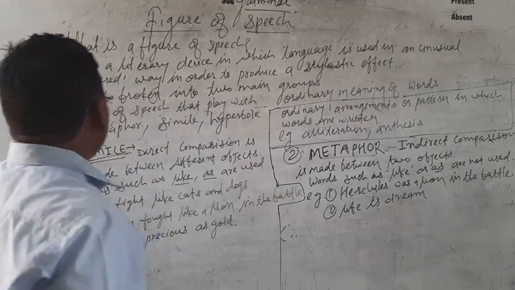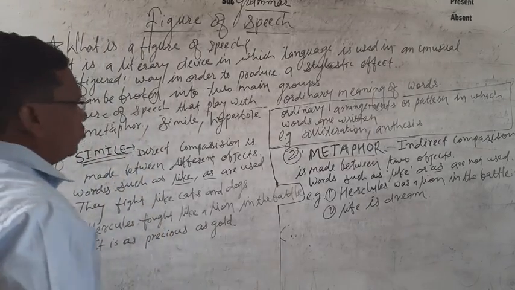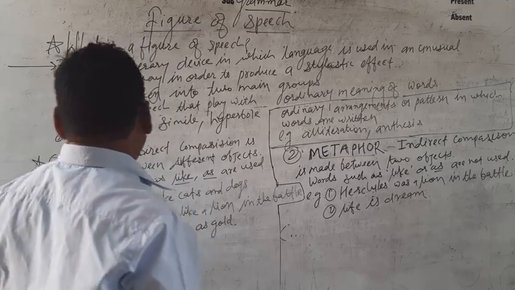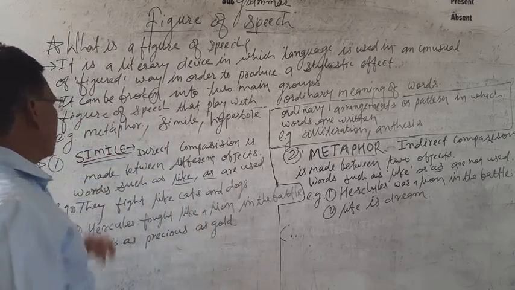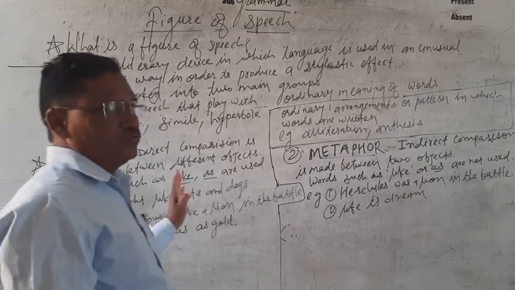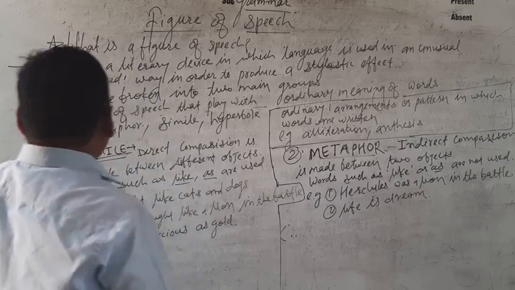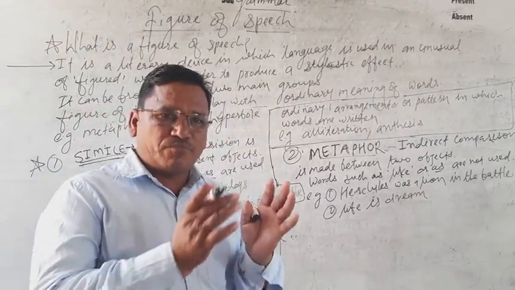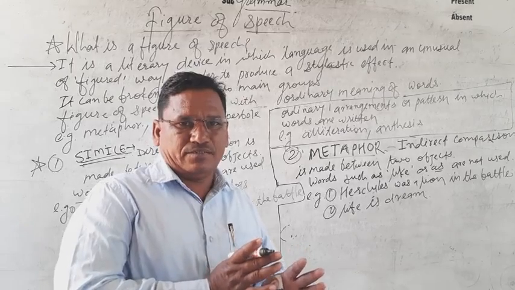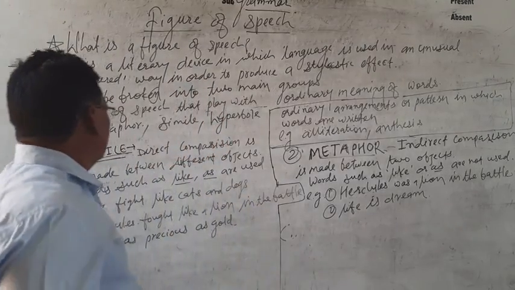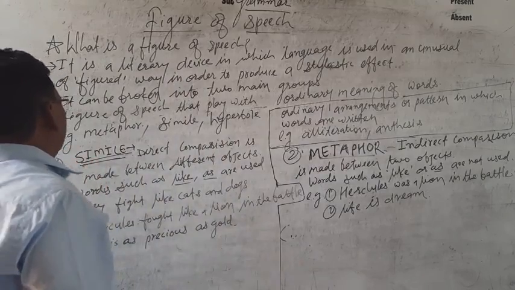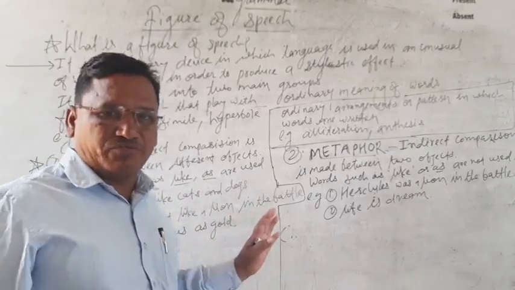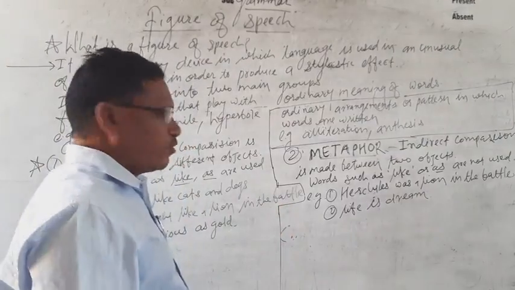Figures of speech that play with the ordinary meaning of words, for example, metaphor, simile, hyperbole. First of all, we will discuss simile. How do we identify the figure of speech from a stanza in the poetry section? It is very easy to identify the simile figure of speech from the stanza.